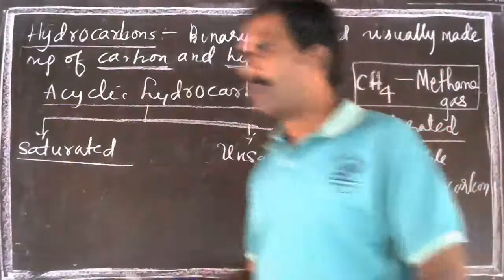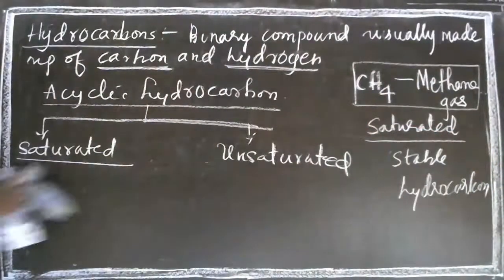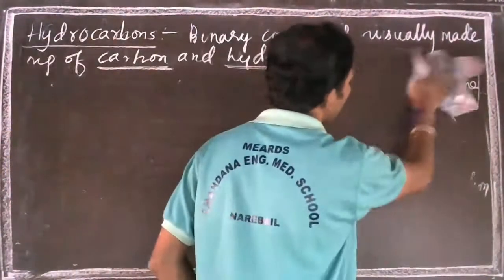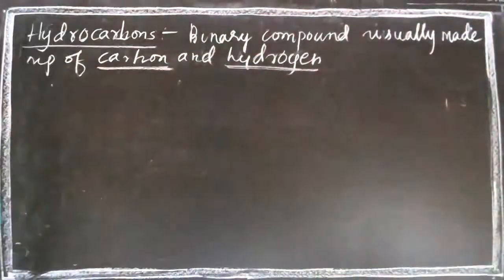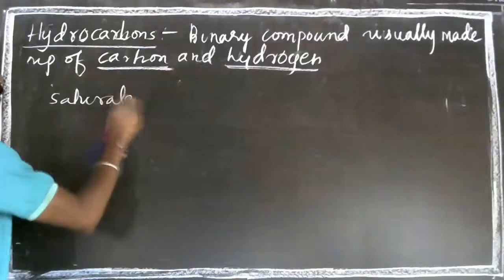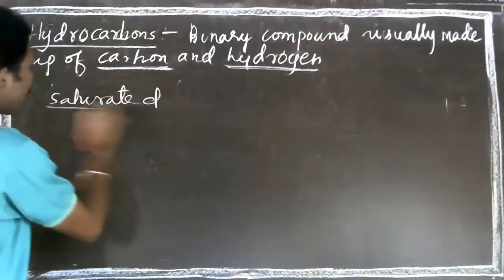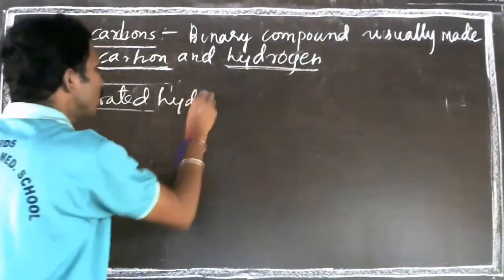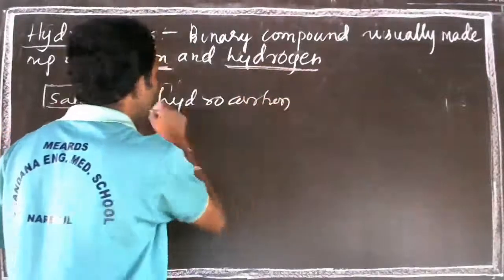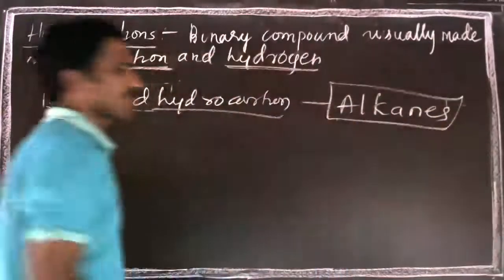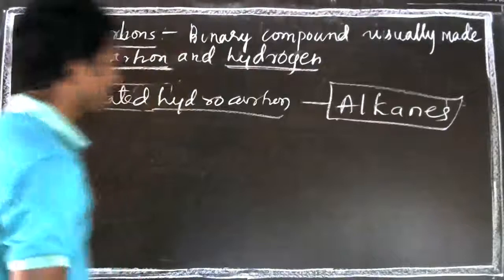So we'll see how you will identify the different hydrocarbons we study in this chapter. Before knowing that, saturated hydrocarbons are usually called alkanes.